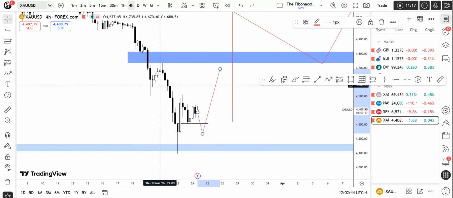So this was the week 4 analysis for March 2026, and let's see how this week unfolds.